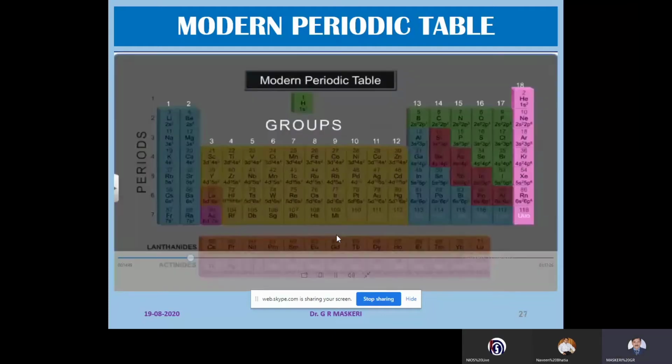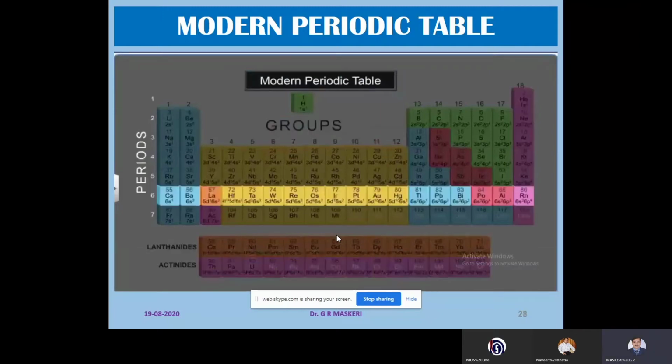The vertical columns are called groups. You can see helium, neon, argon, krypton, xenon, radon. These belong to one group and they show resemblance in property as stated by Mendeleev. The horizontal rows are called periods.